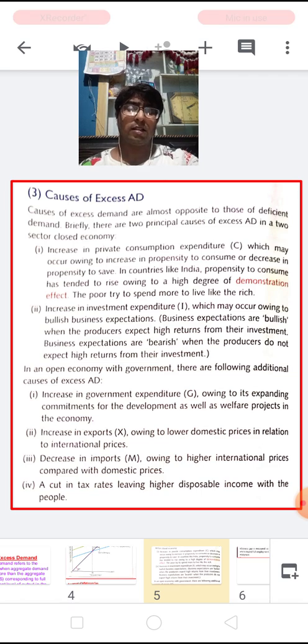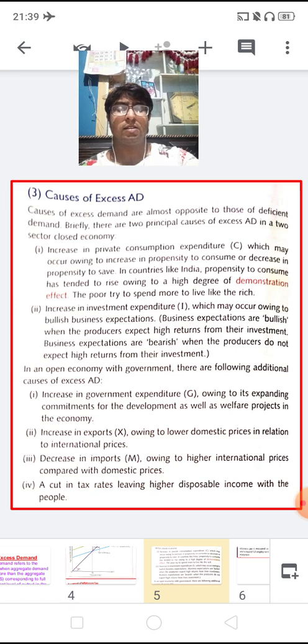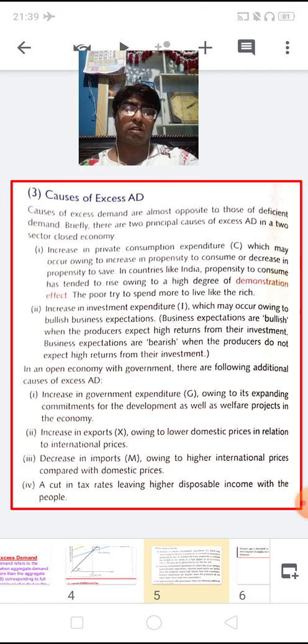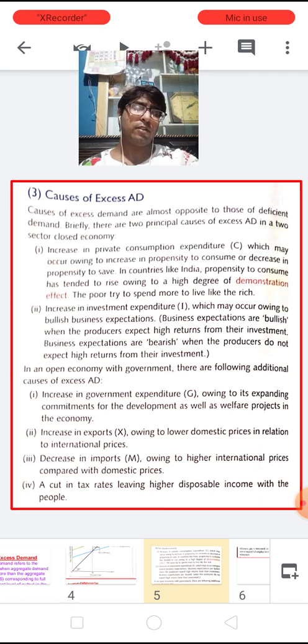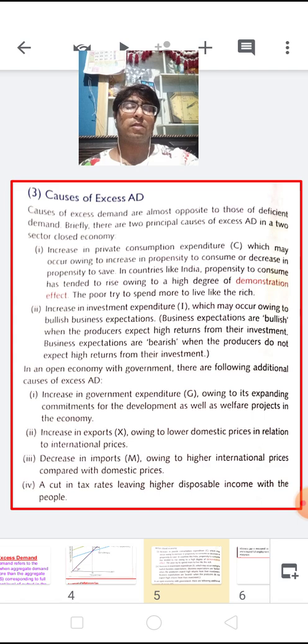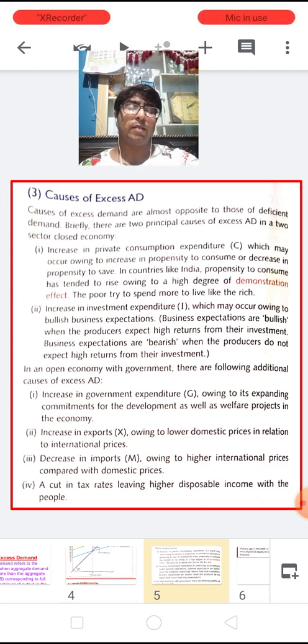And at last, next is a cut in the tax rates. If the rate of the tax is less, then the cost of purchasing the commodity will be less, and in that condition the cost for the customer or the consumer is again less. And in this condition, if the prices of the commodity decrease, then the customer definitely consumes more goods and services, and in this way it can again be a cause of excess demand.